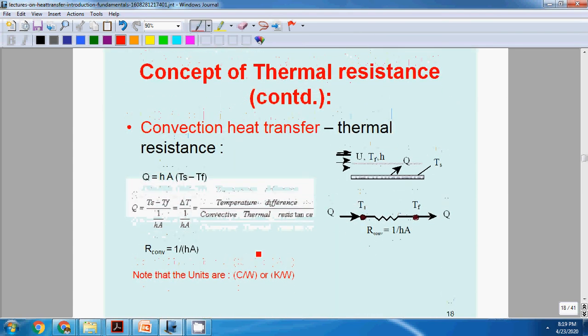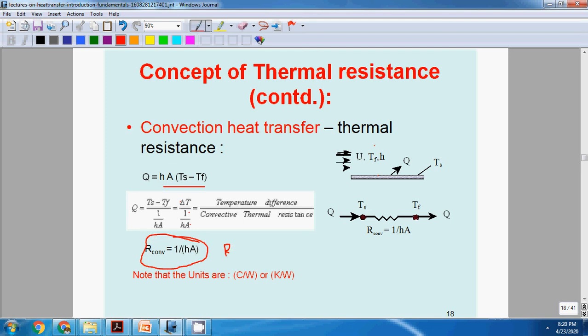In a similar way, if we want to get an electrical analogy for convection heat transfer, we know convection heat transfer is governed by Newton's law of cooling. It is hA (Ts minus Tf), where Ts is the surface temperature and Tf is the fluid temperature. Then we can get the electrical analogy for convection as delta T divided by 1 by hA. For convection heat transfer, 1 divided by hA is the thermal resistance.